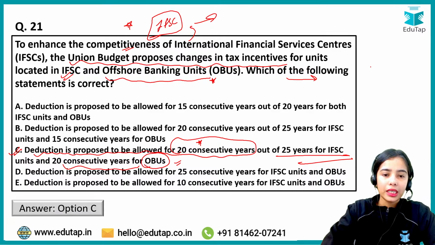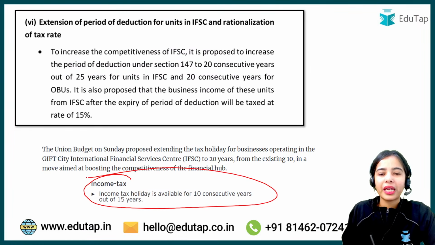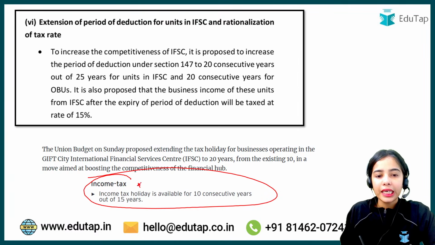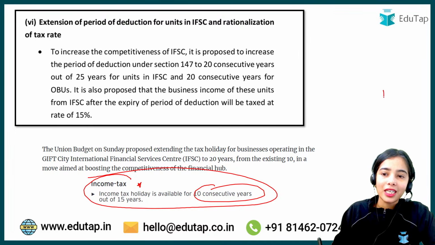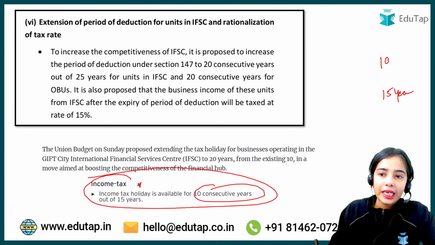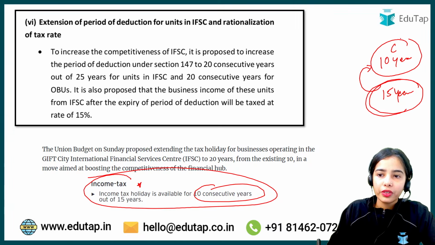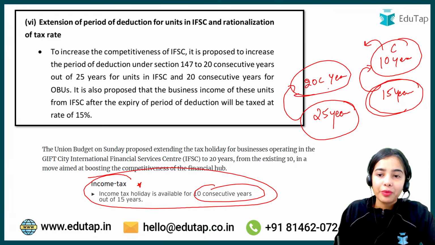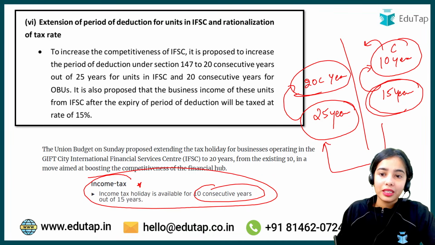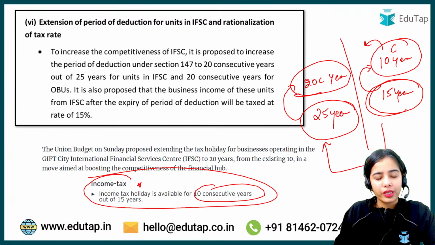Till now, the income tax holiday or exemption available is for 10 consecutive years out of 15 years. Now it is proposed that out of 25 years, 20 consecutive years can have tax exemption. So nearly double the benefit is going to be provided.